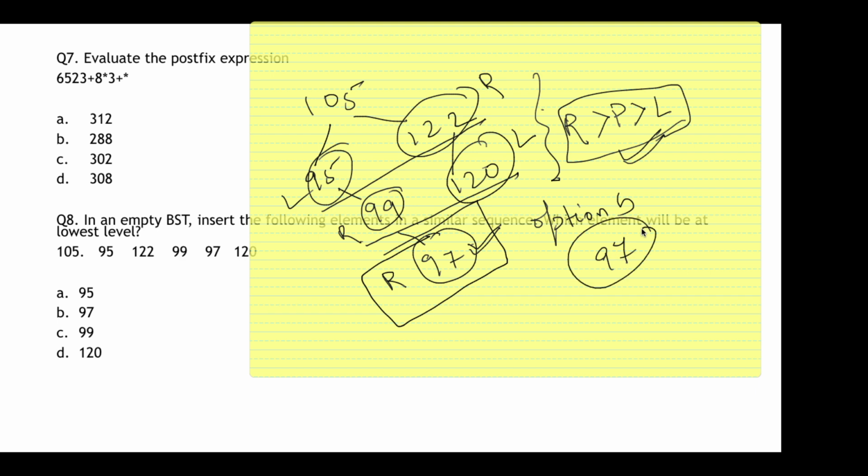So whenever you are given such a question where the BST is empty and you are given a set of numbers, make sure you first draw the BST by following this relationship where right child is greater than parent, which is greater than left child. Once you are done with that, then you can answer whatever question is asked. Like here it was asked what is the element at the lowest level, so that is 97. It can ask you how many elements are there at the same level, so there are 4 elements at the same level. It can be any kind of question, so what is important is you need to draw this BST first.